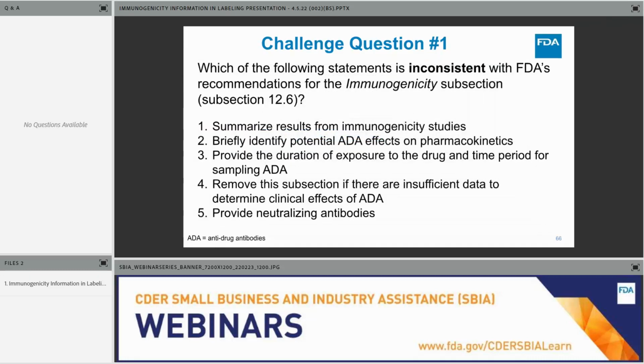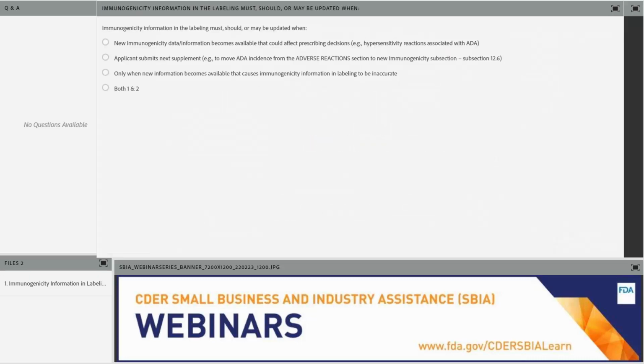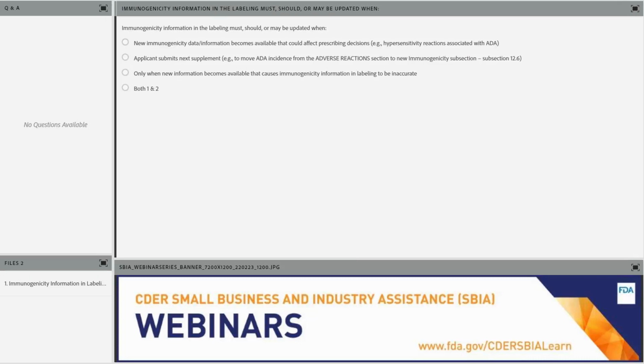Next question, actually. Oh, great. That's the end of our questions. Oh, no, the last question, sorry. Immunogenicity information in the labeling must, should, or may be updated when?